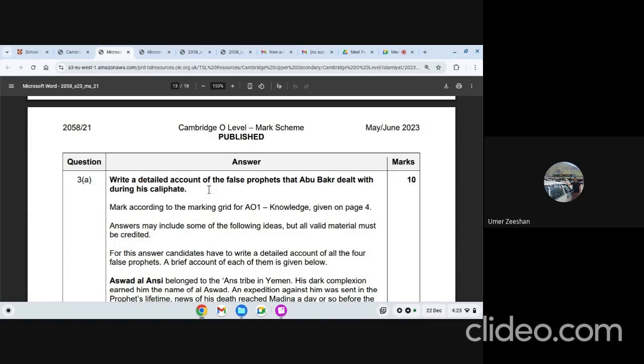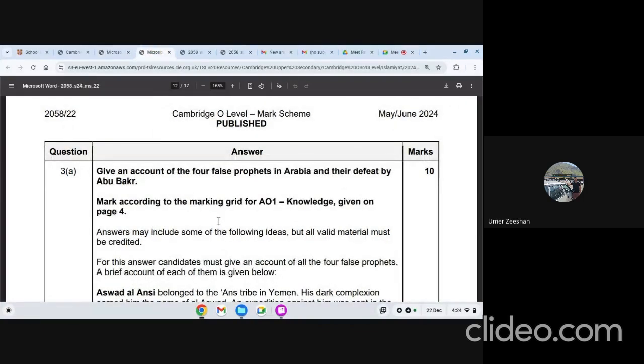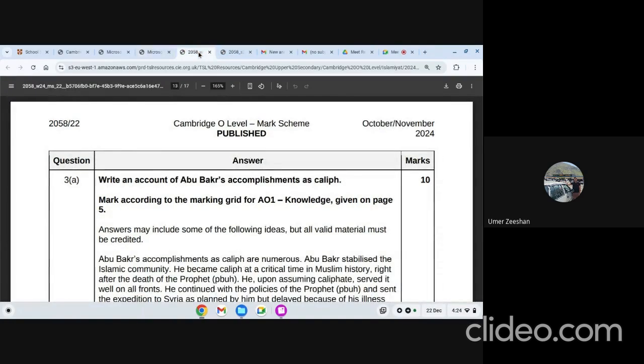In some books and some marking schemes, Aswad Ansi is not there. I will tell you why it's not there, but I will suggest you write about Aswad Ansi also. We will talk about that one separately. Moving to the next question, May, June 2024, it's again false prophets. All right. And then you can see another question, it's about accomplishments of Hazrat Abu Bakr.